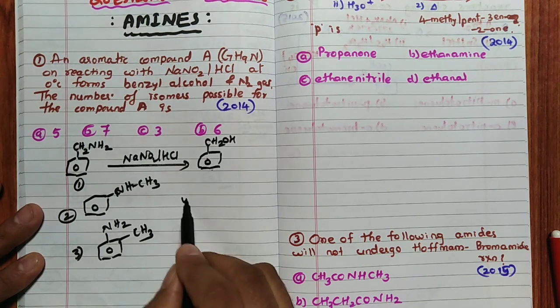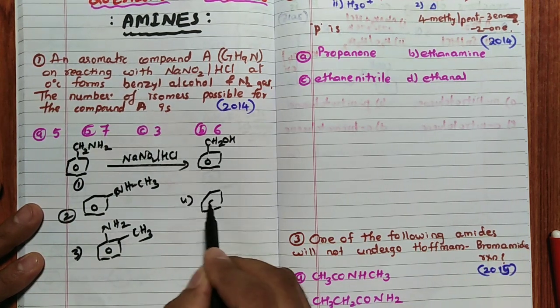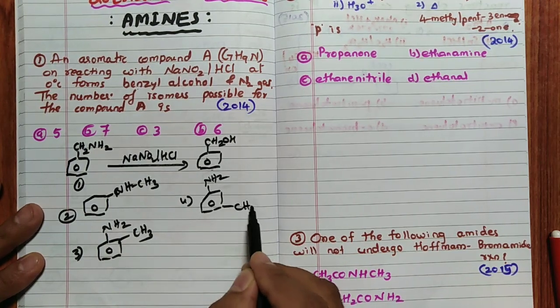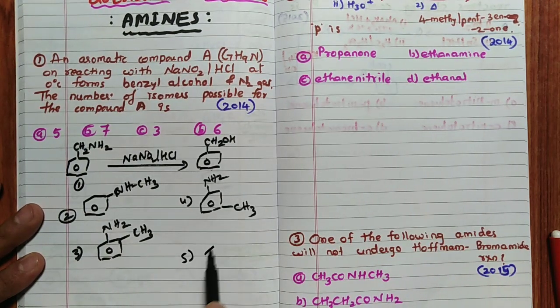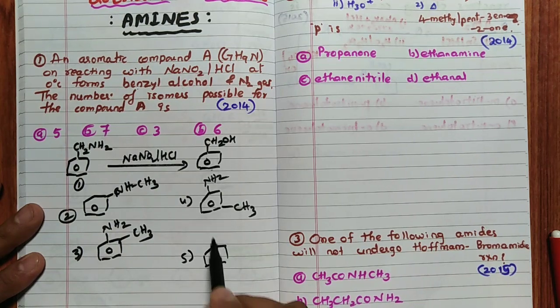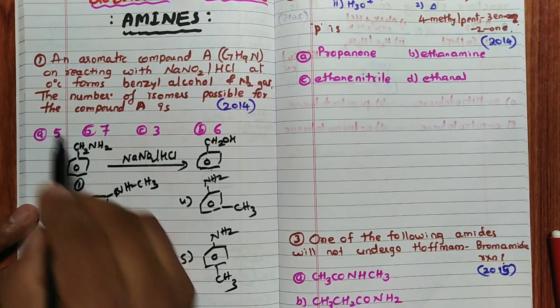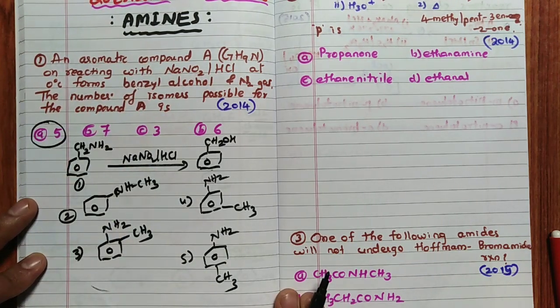Fourth one, NH2 meta CH3. Fifth one, NH2 para CH3. So total how many? 1, 2, 3, 4, 5. So the answer for this question is 5.